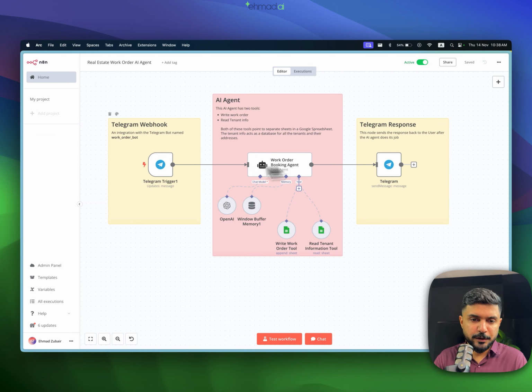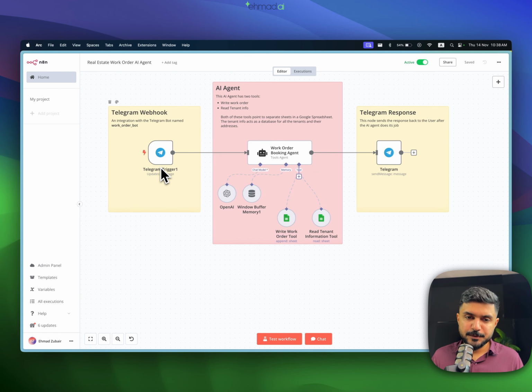So at this point, this is very self-explanatory. In our previous episodes as well, we've talked about triggers, and the trigger for this workflow is a Telegram message. Every time somebody sends us a message, we want our agent to be activated and to think about what it needs to do next and how it needs to respond.